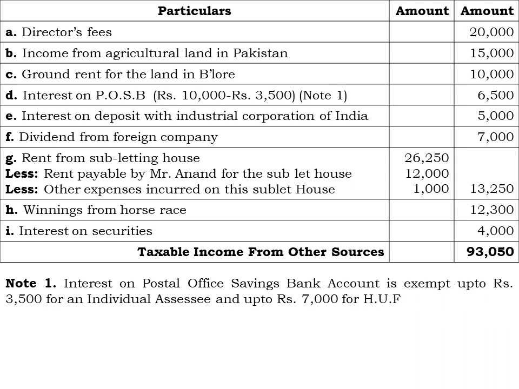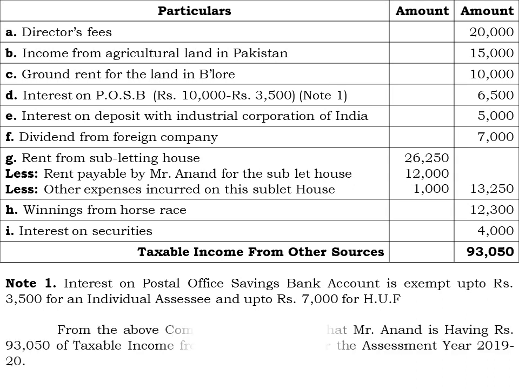And the next one, that is point number H, winning from horse race. As there is no information on whether it is net winning or gross winning, we are going to assume that it is a gross winning, and 12,300 rupees is directly taxable. And last one, interest on securities, that is taxable; commercial securities, we can assume under that category, that is rupees 4,000. And the addition of all these incomes comes to taxable income from other sources of rupees 93,050.